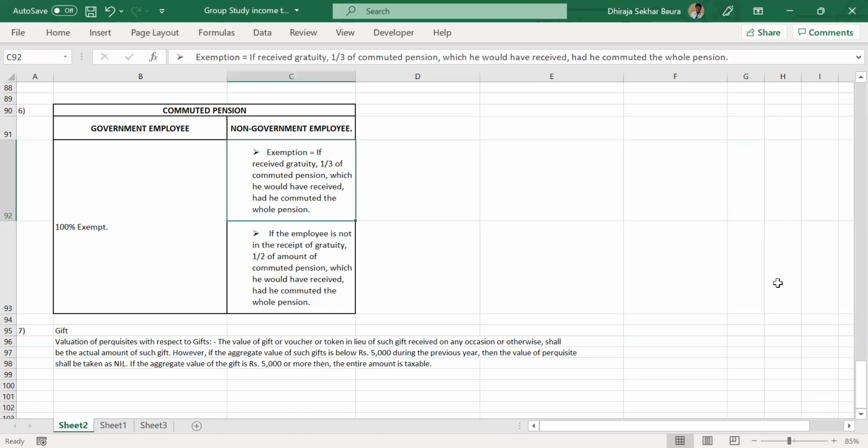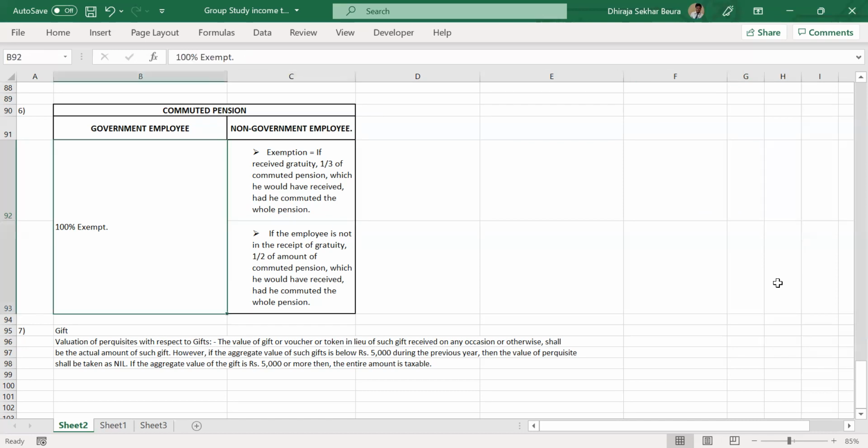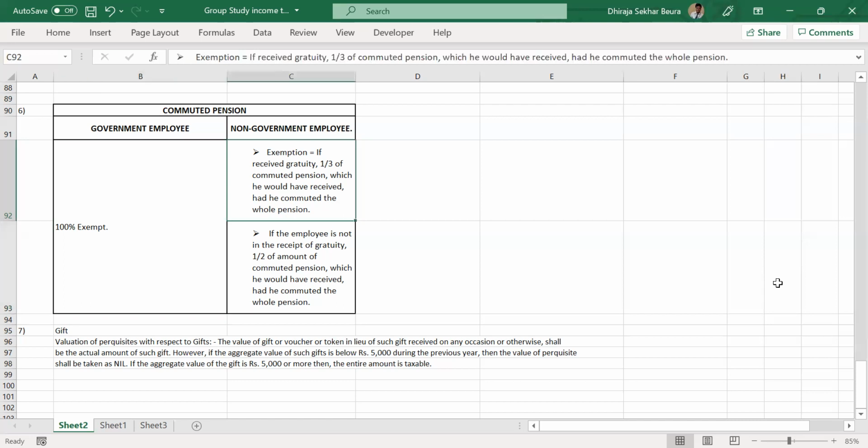Okay, let's go to the provisions. The provision very clearly says commuted pension for a government employee is fully exempt. They don't have to pay a single penny on it. For a non-government employee, we have some calculation for the exemptions, and there are two conditions: if the employee is receiving gratuity, and if the employee is not receiving gratuity. In case the employee is receiving gratuity, the exemption is 1/3 of the commuted pension which he would have received had he commuted the whole pension. I'll simplify it in a bit.